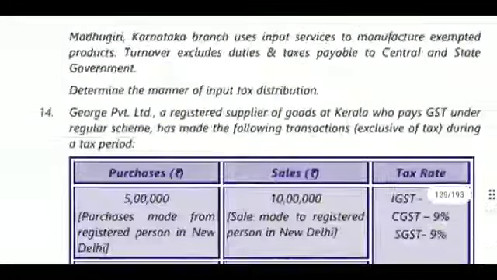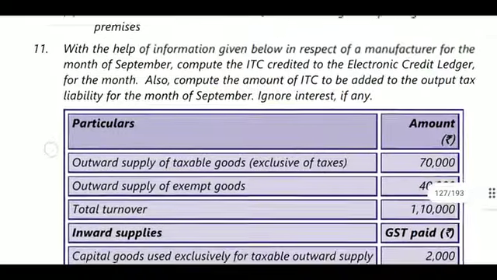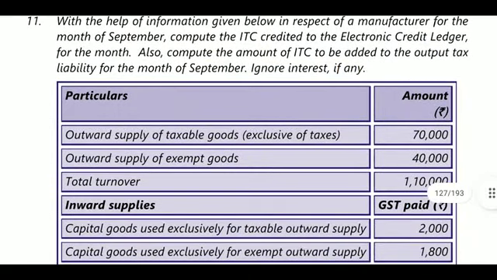Next, question number 11. What is there in question number 11? With the help of the information given below in respect of a manufacturer for the month of September, compute the ITC credited to the electronic credit ledger for the month. Also compute the amount of ITC to be added to the output tax liability for the month of September. Ignore interest, if any.